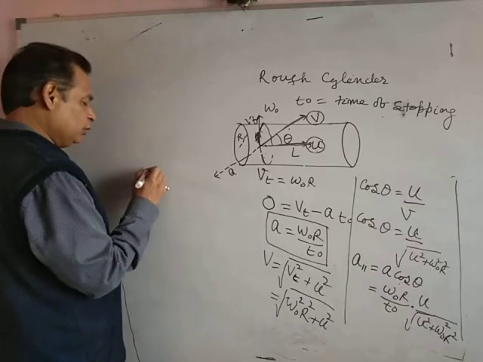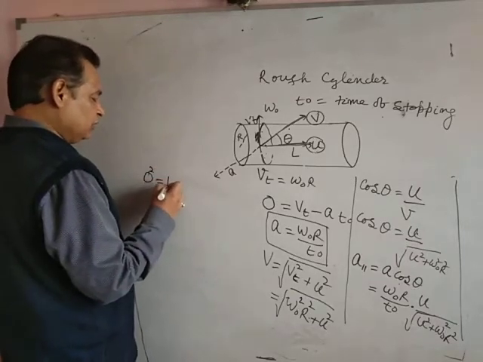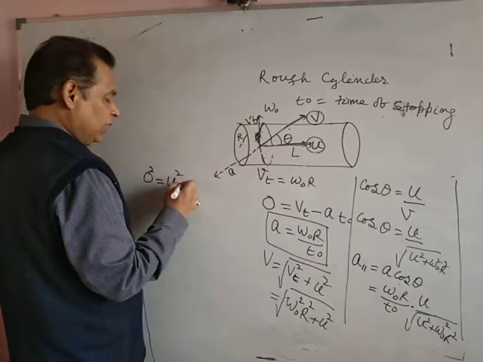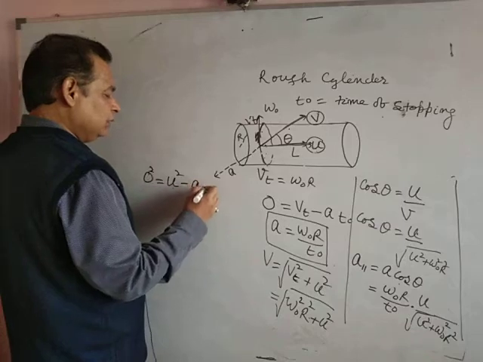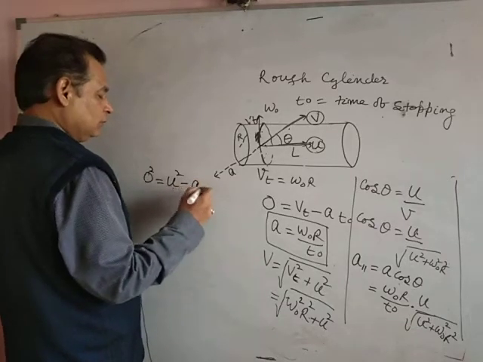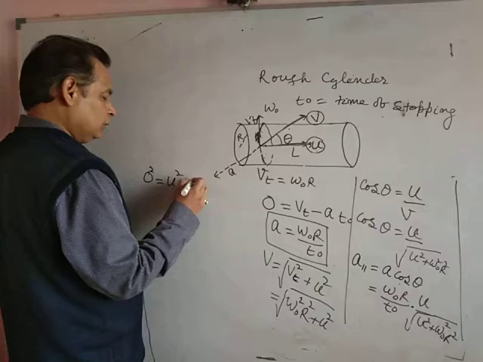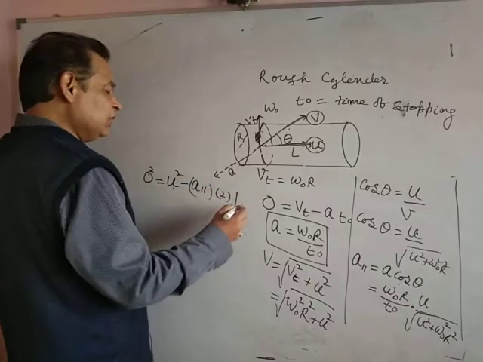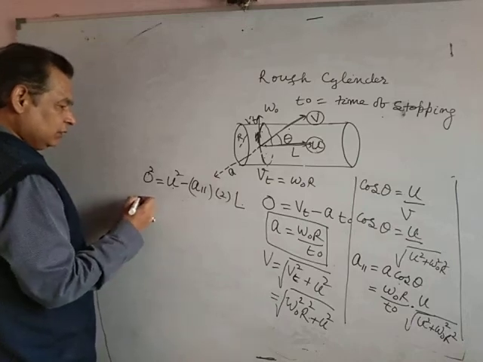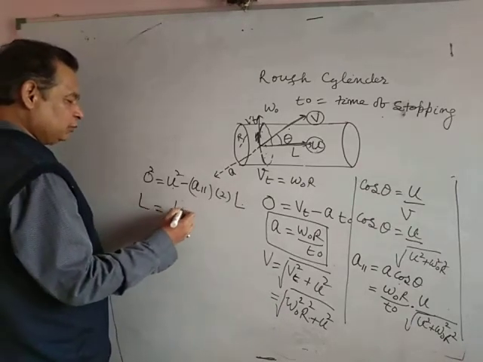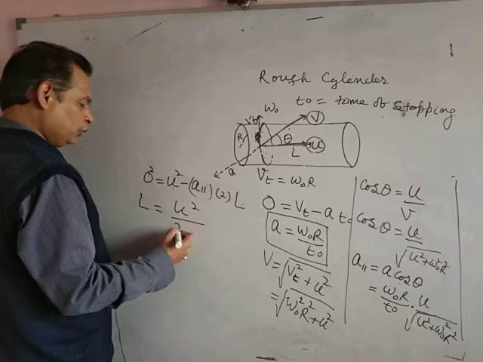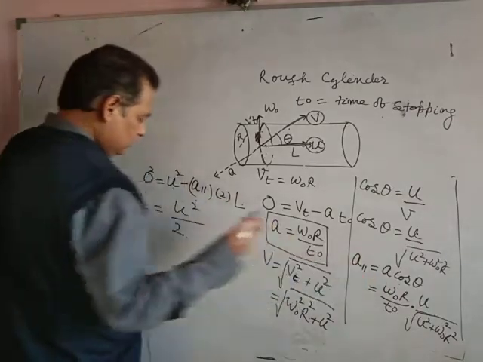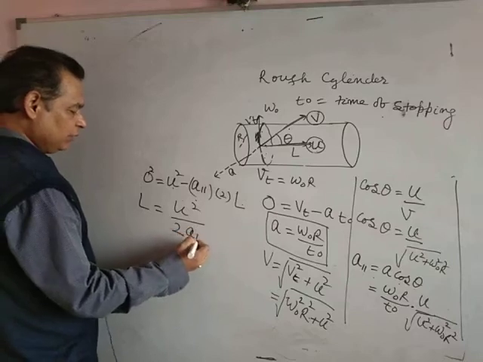So 0 squared equals initial velocity u squared minus a parallel into twice the displacement L. We need this L. You can take L equals u squared by 2 a parallel.